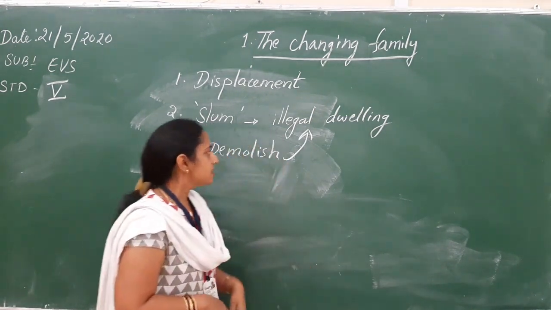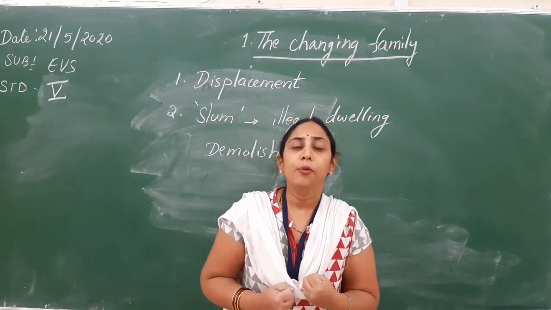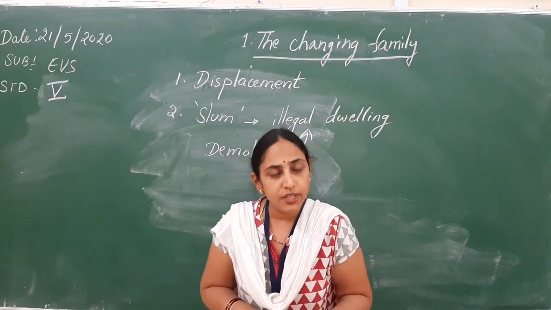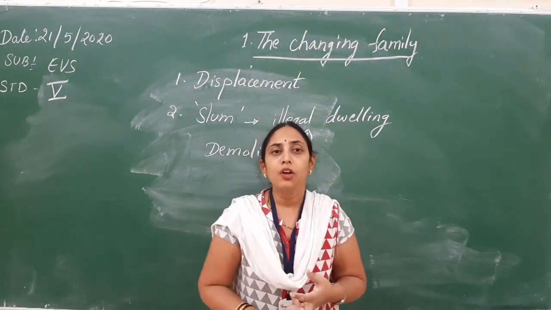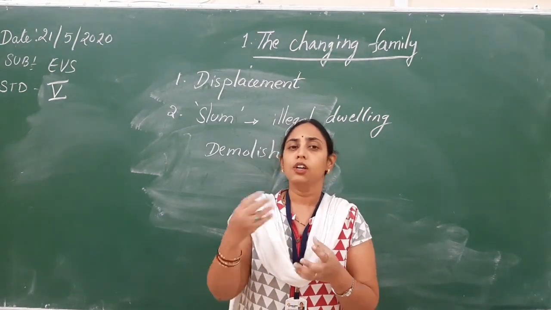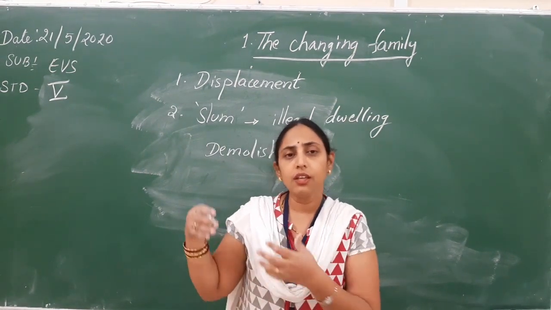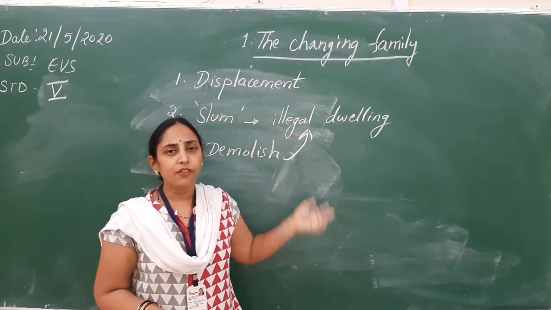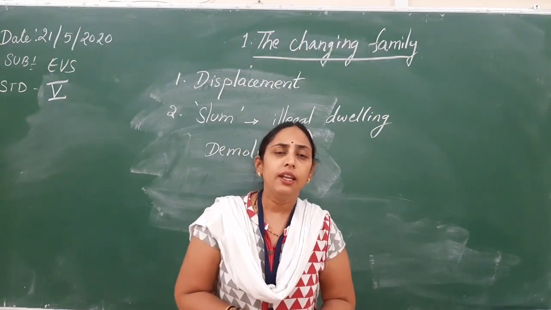The third is that the government wants their land for projects, like houses, roads, a bridge, or a dam. Instead of the land, the government will provide them another shelter, but whatever it is, they have to move from one place to another. So these are some of the reasons.